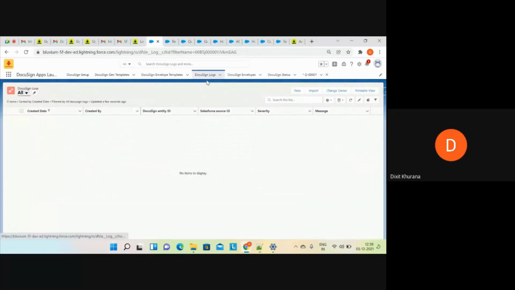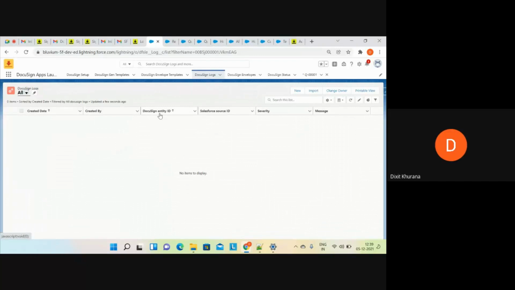Now, when will this object be useful for you? This object is handy when you are writing something back to Salesforce from DocuSign. Let's suppose you are updating a code status once the signer has signed the document, and in between any validation rule gets triggered, or some exception has occurred. So you can track those exceptions here.